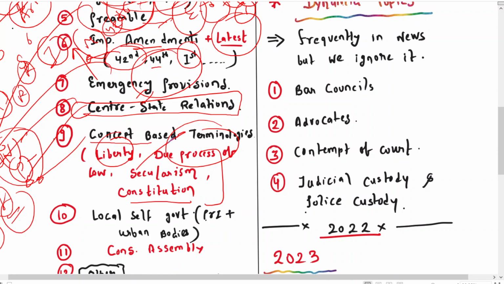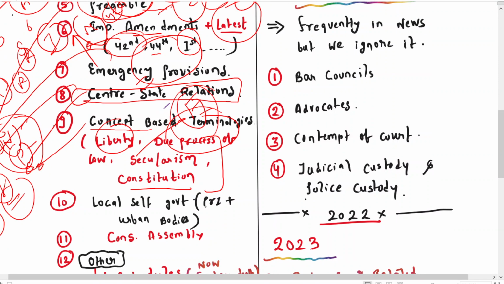There is an important source, your 11th NCERT. Here important terms have been explained with great examples, so you can learn from that. Secularism, fraternity, republic.